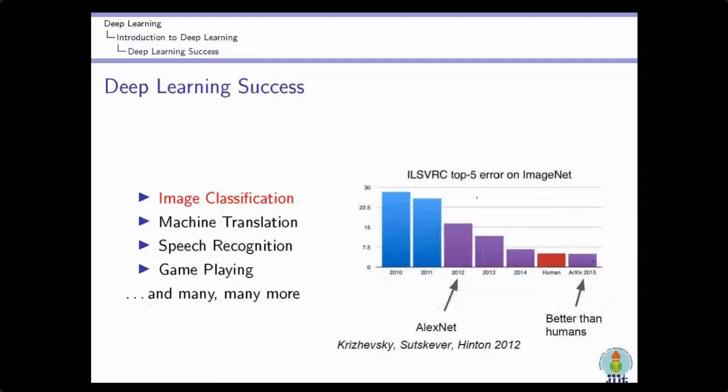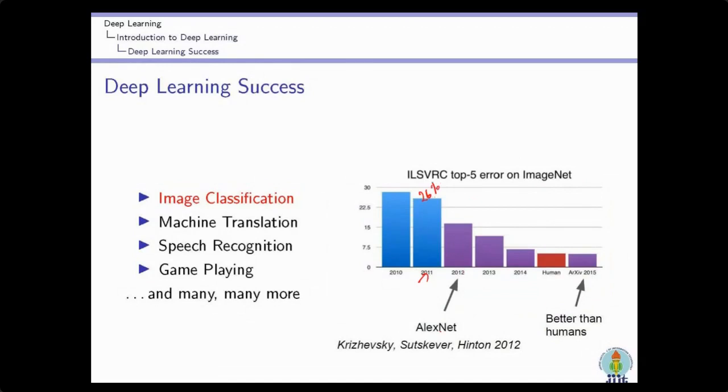You will see in this particular graph, there is ImageNet. In ImageNet we have an archive of publicly available images, and ImageNet provides a competition every year. Till 2011, the error rate for image classification for a particular data set was approximately 26%.